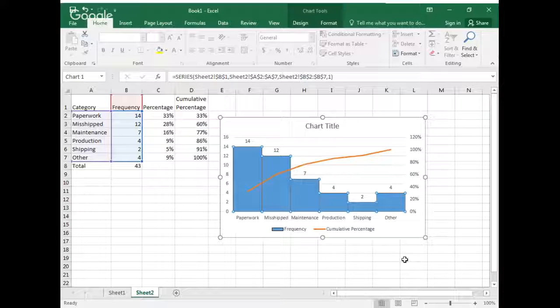We will also learn how to do this in a program called Minitab, but I do want you to see that it is pretty doable in Excel.